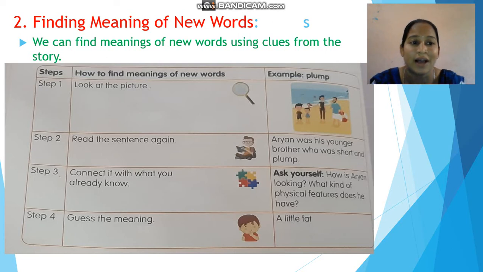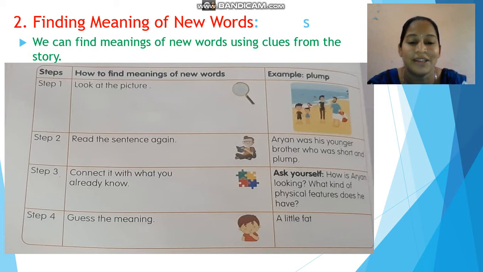So ask yourself, how is Aryan looking and what kind of physical features does he have? So step 4, now it is time to guess the meaning.